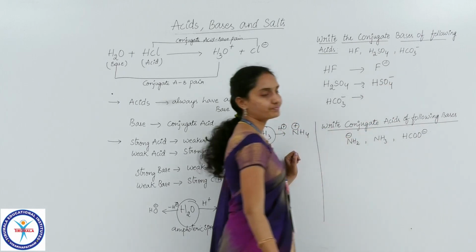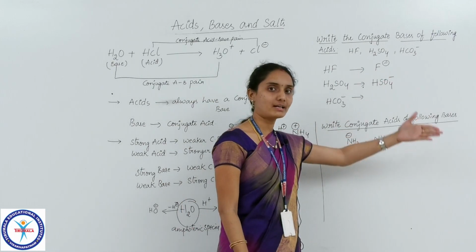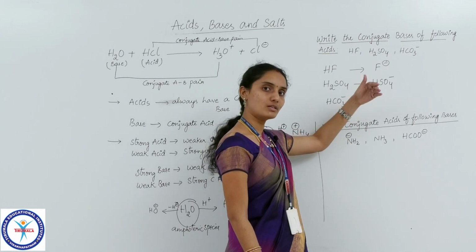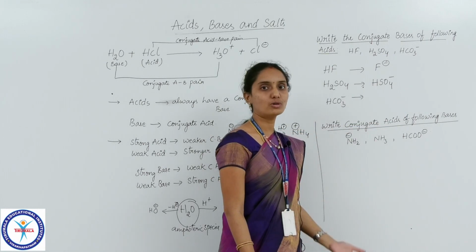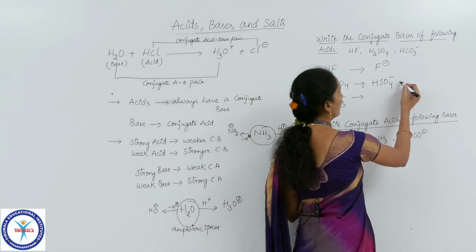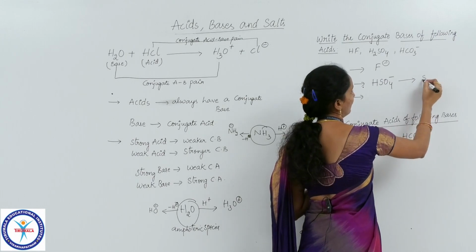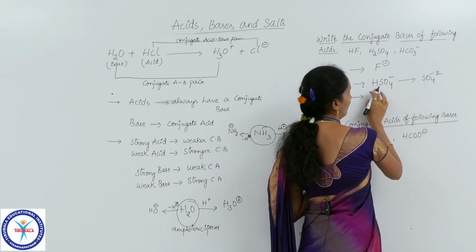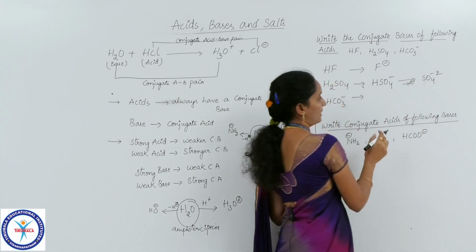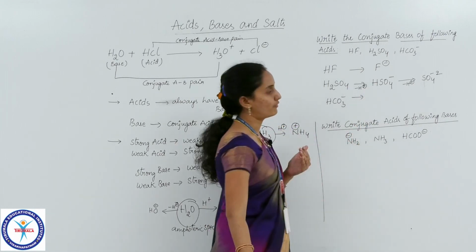HSO4 minus. Still we have a chance. This species can still act as an acid because it is left with one hydrogen. It has the tendency to donate that proton also. So if it donates that proton also, then what will we get? Yes, probably we will get SO4 minus 2. So from this, if we remove one proton, we will get SO4 minus 2. Here, if we remove one proton, we will get HSO4 minus.